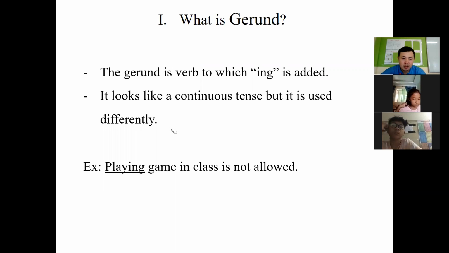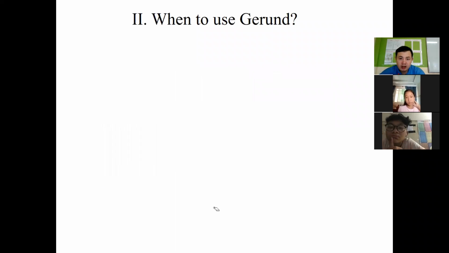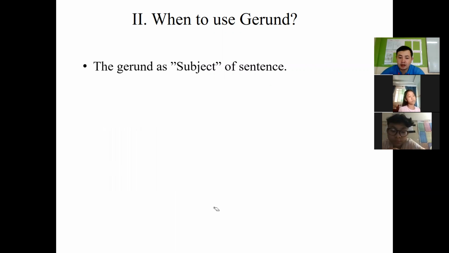Okay. So we have some more use of gerund. Let's go together. So when to use gerund? Okay, we have about 5 uses. I guess you still remember it. So the first use of gerund is as the subject of the sentence. As we know, the subject is always at the beginning of the sentence, right?